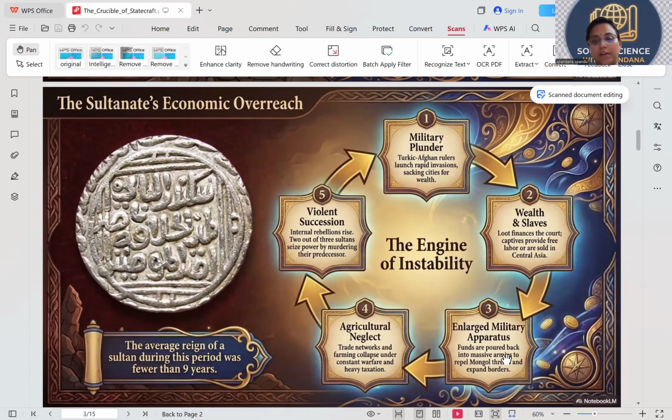Enlarged military apparatus: funds were poured back into massive armies to repel Mongol threats and expand borders. They wanted big military forces to repel the Mongols. The Mongols were already there, and to defeat them they put a lot of effort into armies. To expand the army and for the borders, they started spending more money.